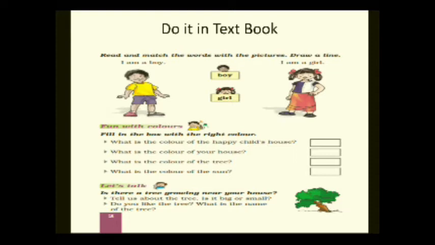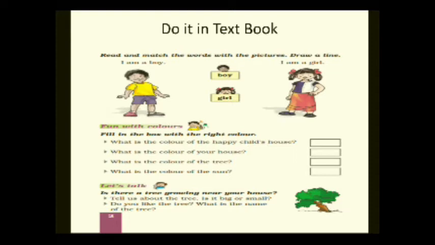Okay, now moving to the third one. Let's talk. Is there a tree growing near your house? Tell us about the tree. Is it big or small? Do you like the tree? What is the name of the tree?